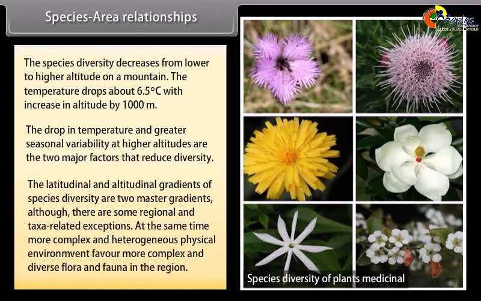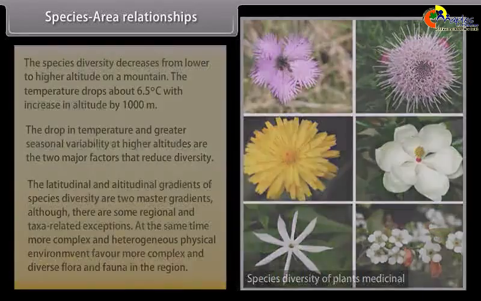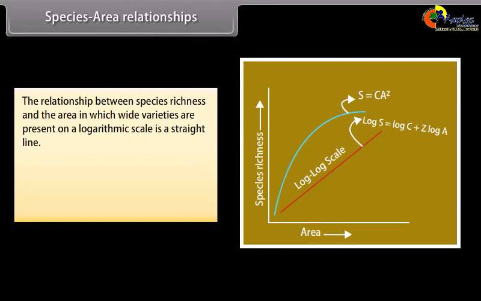At the same time, more complex and heterogeneous physical environment favor more complex and diverse flora and fauna in the region. The relationship between species richness and the area, in which wide varieties are present, on a logarithmic scale is a straight line given below. Log S is equal to log C plus Z log A. Z is slope of the line. C is y-intercept.